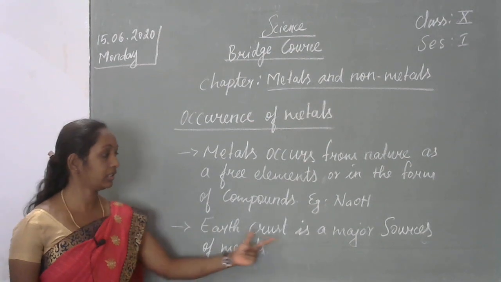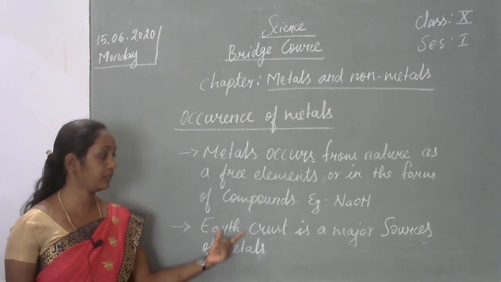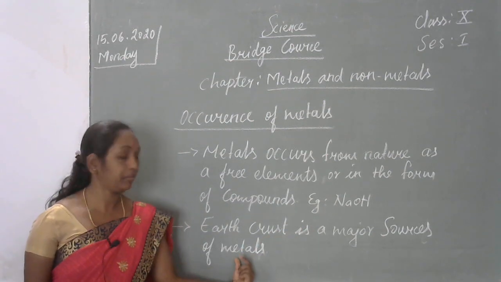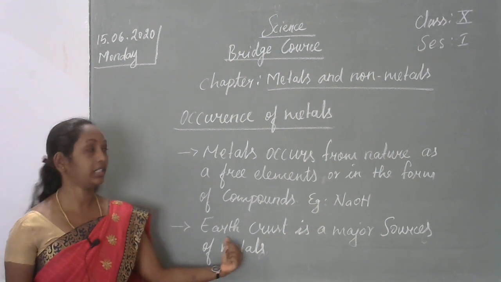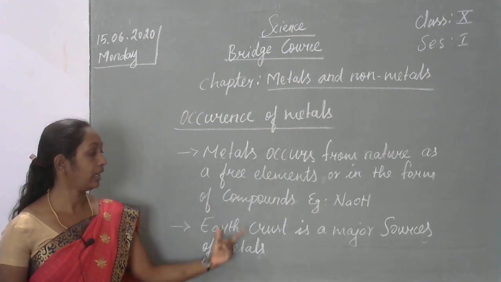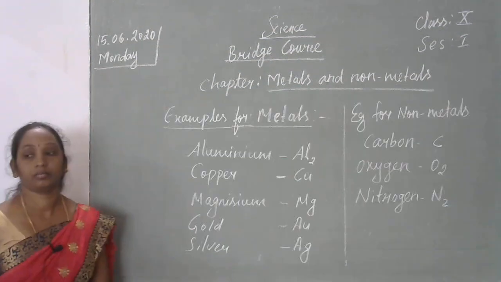Another way, the earth crust is a major source of metals. From the earth crust, the metals will be obtained. So there are two ways metals occur: from nature and from the earth crust.